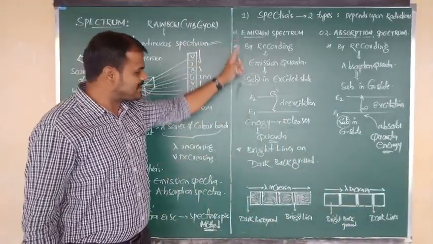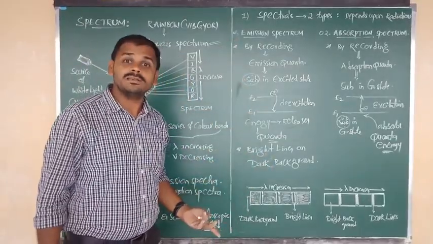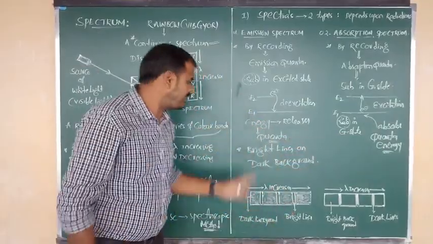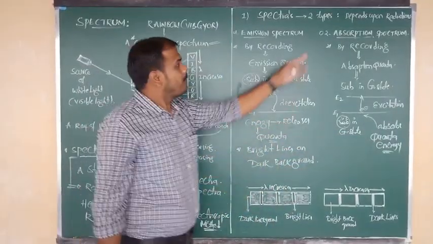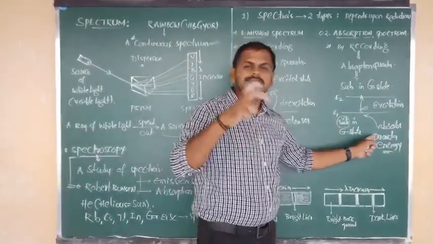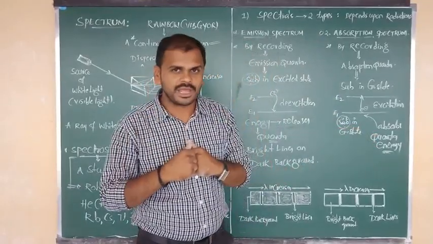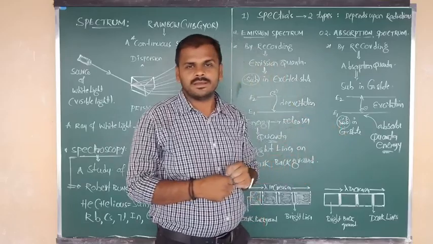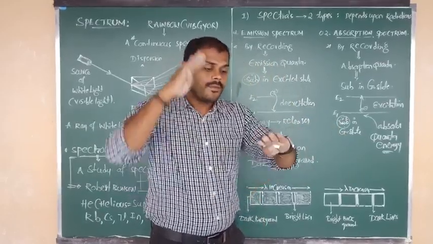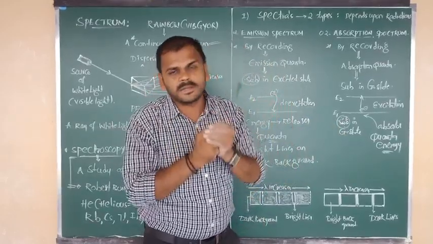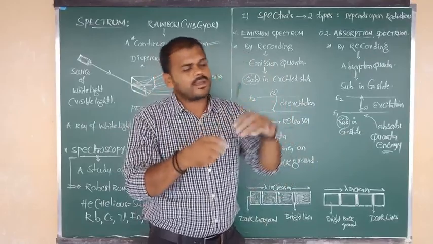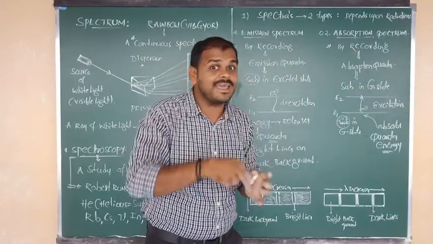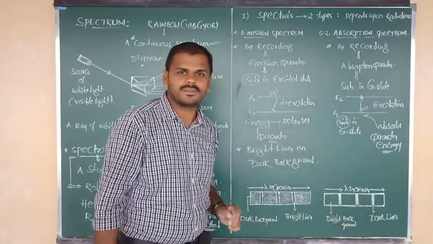In emission spectrum, we get bright lines because that quanta light is emitted. So due to the fall of that light, we get a bright line. But in absorption spectrum, certain quanta radiation is absorbed by the substance, that is, certain quanta are stopped by that respective substance, meaning that quanta cannot come out and cannot fall on the spectrum, so in that area we see dark lines.